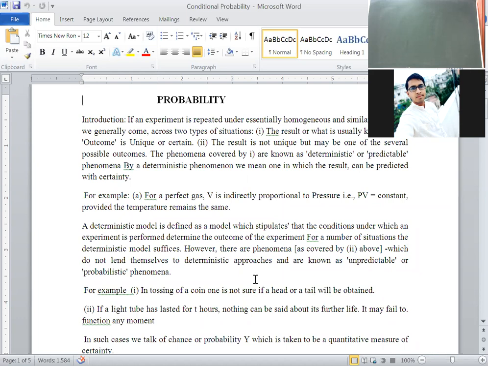A numerical study between certainty and uncertainty is called probability. For certainty, we represent it as 1. For uncertainty, we represent it as 0. Before solving conditional probability, I want to take a review of probability.